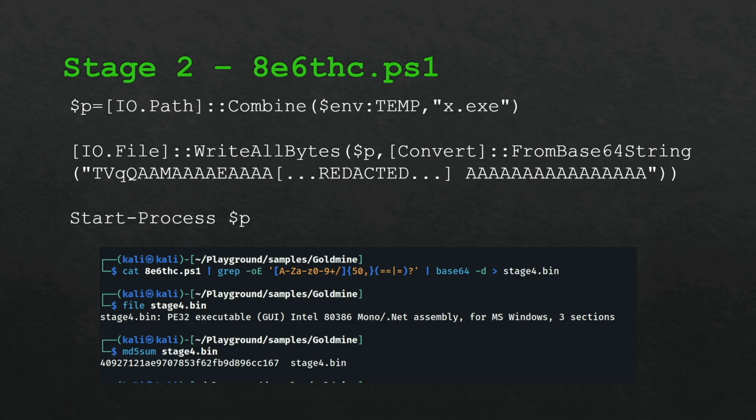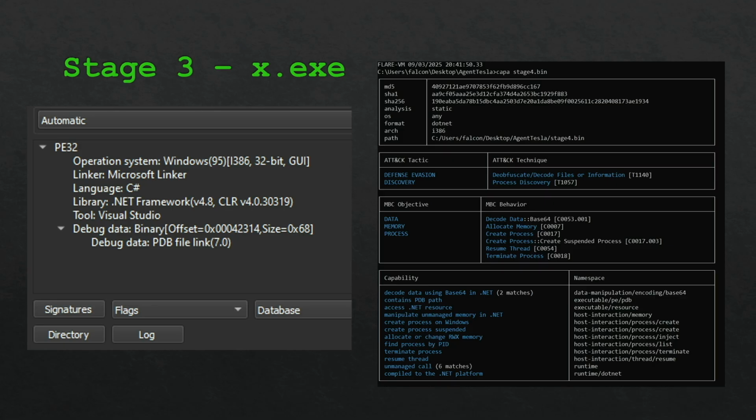We can also see this is a .NET binary, a .NET executable. This is important, and it's useful for me. I'm not a reverse engineer, but when we come across .NET binaries in the world, we can easily decompile them, maybe using dnSpy, and get basically the full plain text source code. Compared to, let's say, if I was analyzing a C compiled binary, I may have to open it up in Ghidra, and I don't know how to do that. So I can look at the source code and do some analysis of this x.exe file, which was written to disk, and we can see, yeah, look, this was C# compiled .NET.